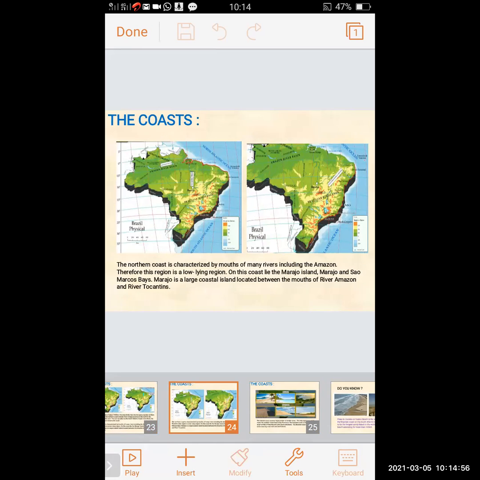The northern coast is characterized by the mouths of many rivers, including the Amazon. Therefore, this region is a low-lying region. On this coast lie Marajo Island, and the Marajo and São Marcos Bays. Marajo is the large coastal island between the mouth of the Amazon River and the Tocantins.